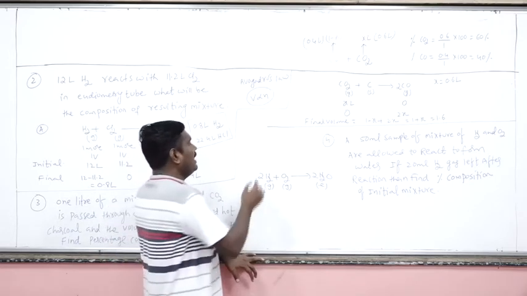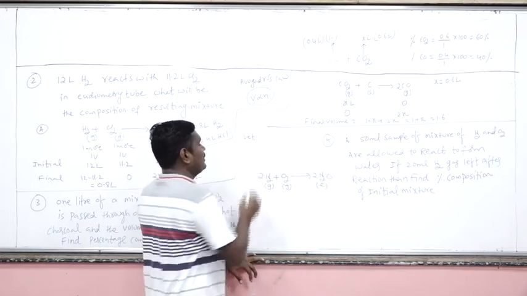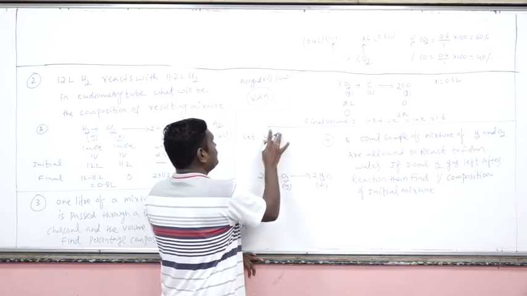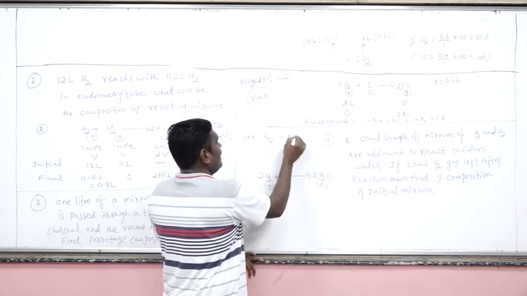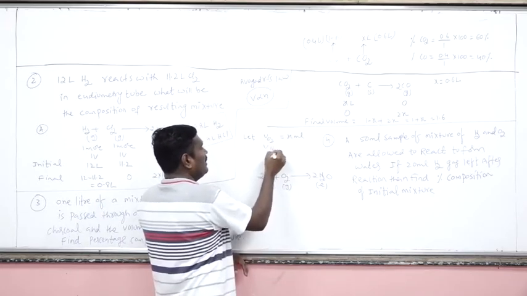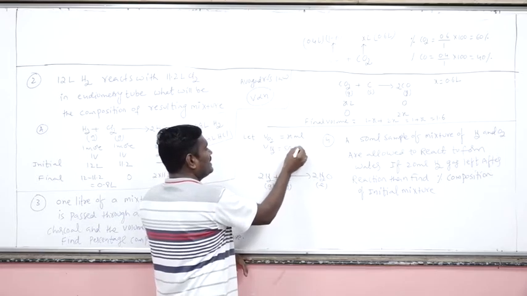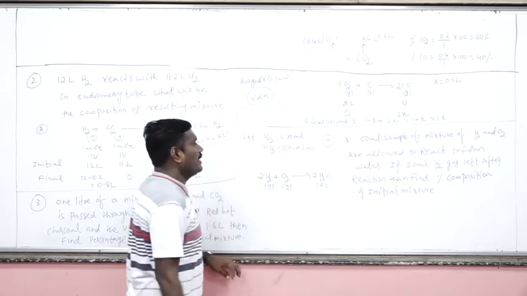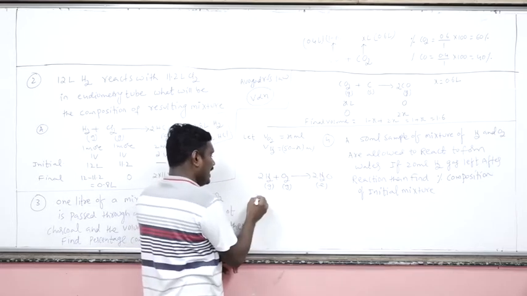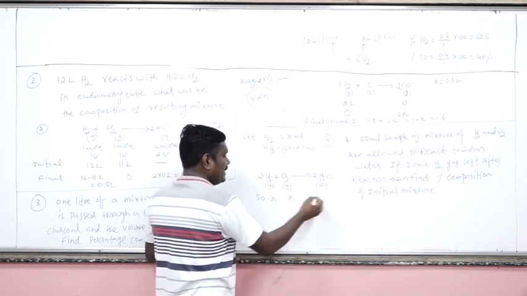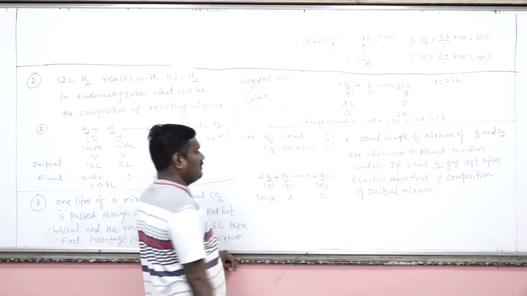Now here, let the volume of O2 be x ml. Let's suppose what is the volume of hydrogen? 50 minus x ml, because total volume is 50 ml. Initially there is no water.